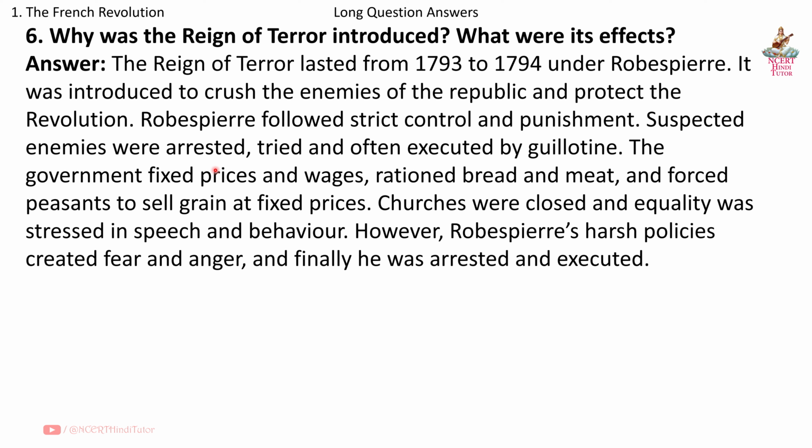Suspected enemies were arrested, tried, and often executed by guillotine. The government fixed prices and wages, rationed bread and meat, and forced peasants to sell grain at fixed prices. Churches were closed and equality was stressed in speech and behavior. However, Robespierre's harsh policies created fear and anger, and finally he was arrested and executed.